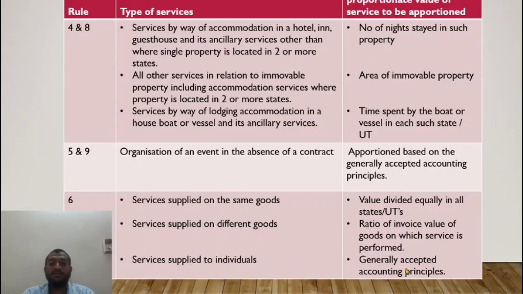Services supplied to individuals. In case the service is supplied to individuals, say a makeup artist provides service in 3 different states. Javed Habib conducts makeup in 3 different states. How would I apportion? Based on the cost incurred by Javed Habib, he will apportion the total bill value.